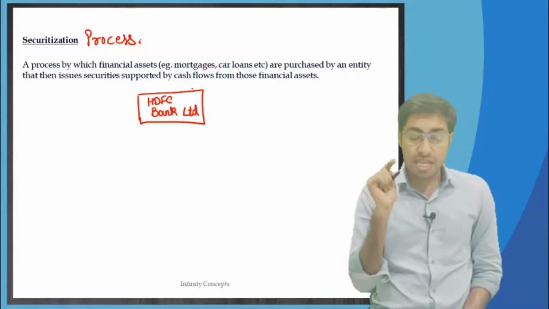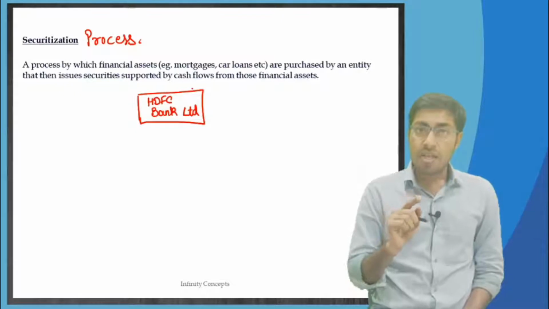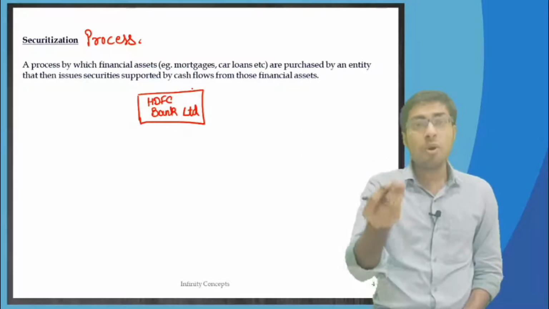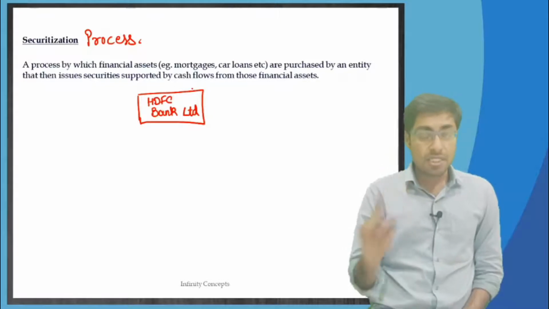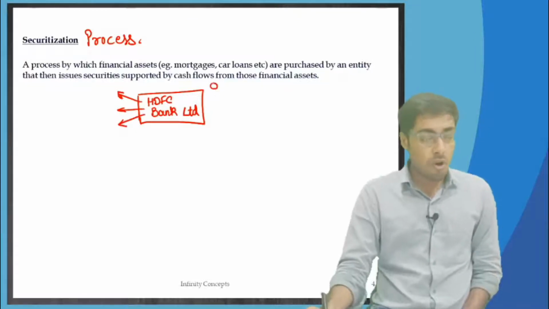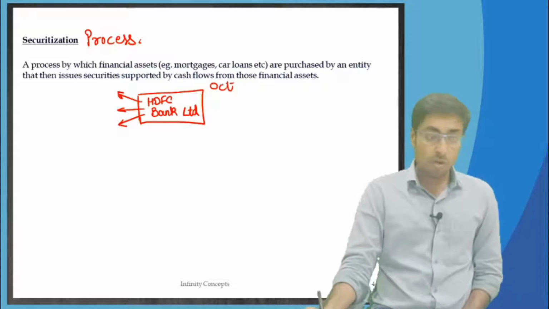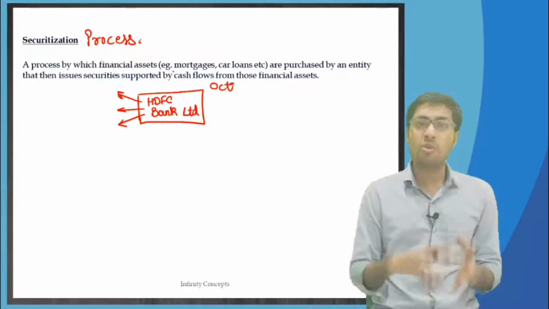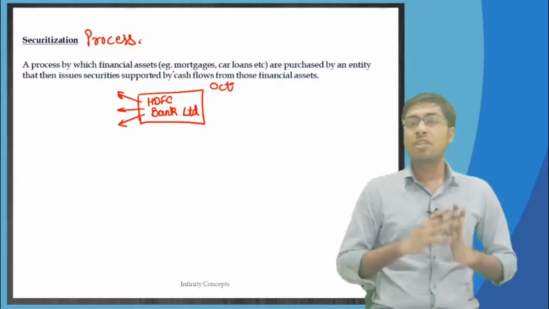So, what has HDFC Bank Limited done? So many businesses, of which one business is giving home loans, and therefore HDFC Bank Limited has given out loans to different people in the month of October. In the month of October, HDFC Bank Limited has given various home loans to various people. Too many people.